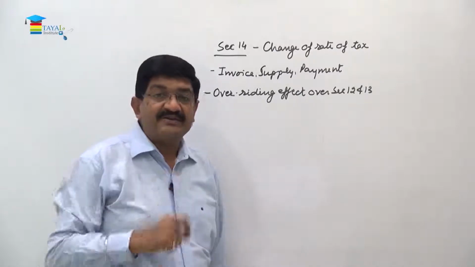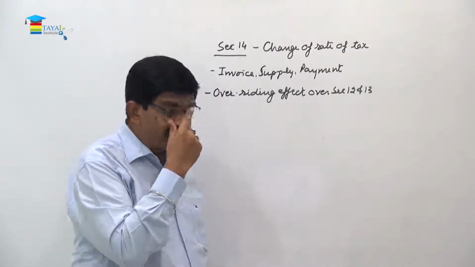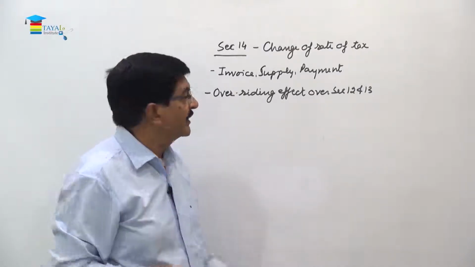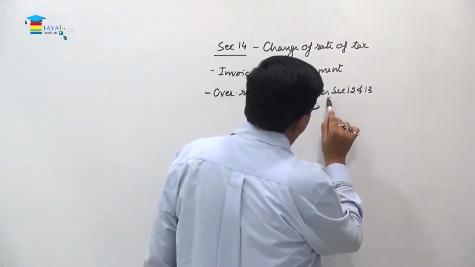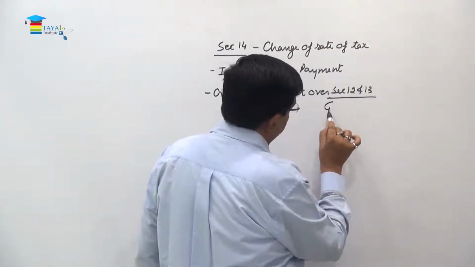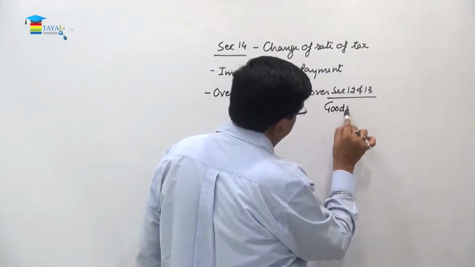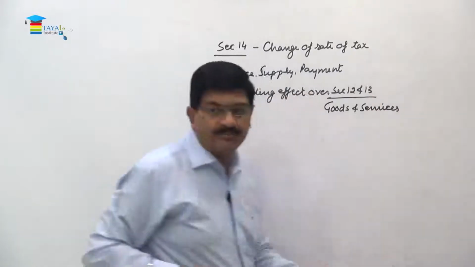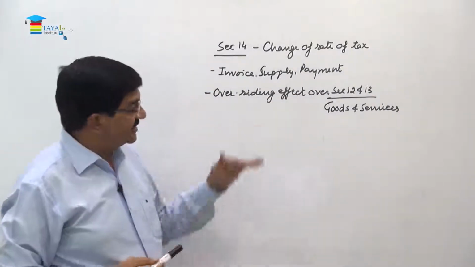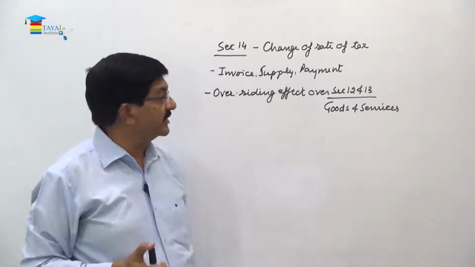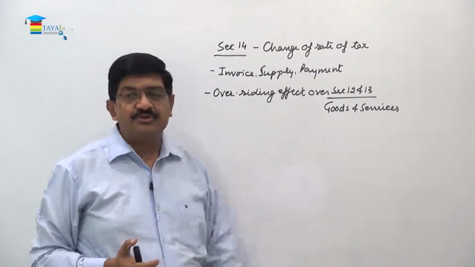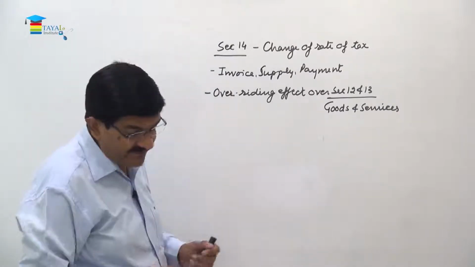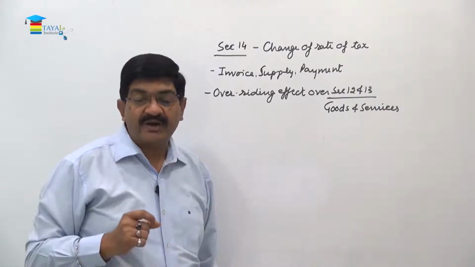If you start reading section 14, it begins with the wording that notwithstanding anything contained in section 12 and 13. So this has got overriding effect. And since this is common for 12 and 13, it means this is for goods as well as services both. Otherwise section 12 is for goods and section 13 is for services, but this section is common for goods as well as services both, right? This is something very important, that this has got an overriding effect.